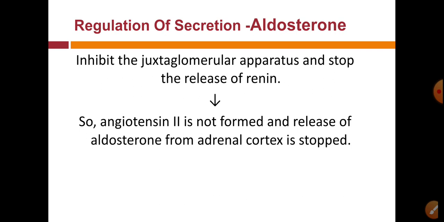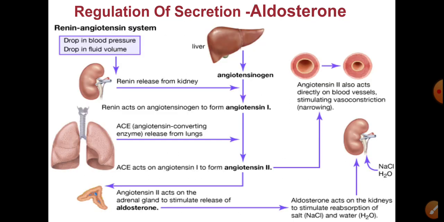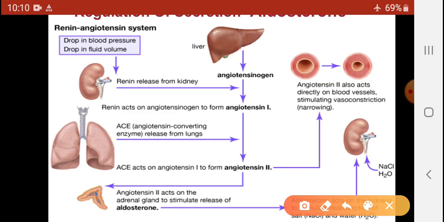And when renin secretion is stopped, then angiotensin second is not formed, because the action of renin is conversion of angiotensinogen to angiotensin first. And the release of aldosterone is also stopped, because angiotensin second is not formed because of inhibition of the JGA apparatus. So in this diagram here,